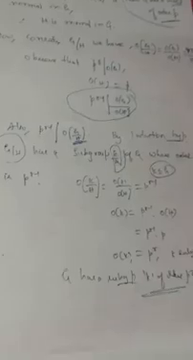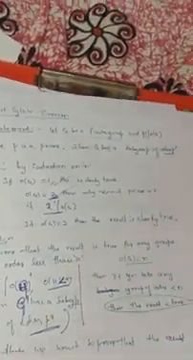So therefore the result is true for all n. That is, let G be a finite group, and if p to the power of r divides the order of G, where p is a prime, then G has a subgroup of order p to the power of r. This completes the proof.